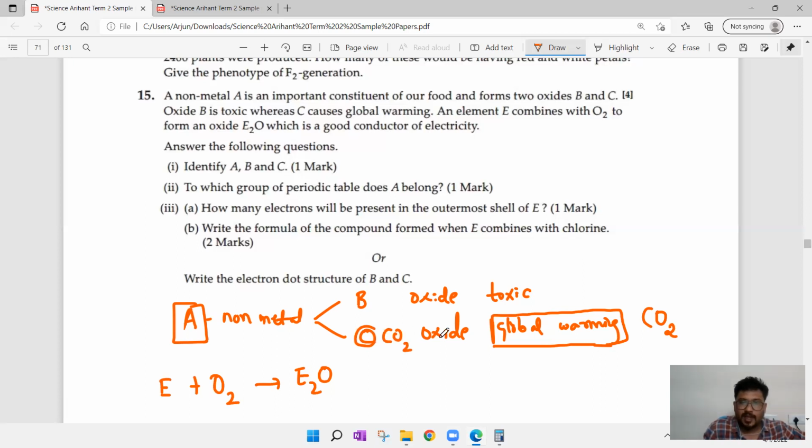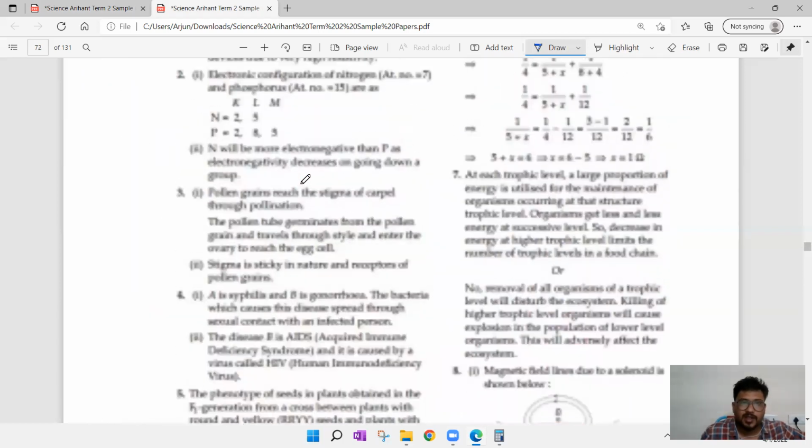So from this, an oxide is there. What is the element? C, carbon. So this A non-metal is carbon. So A is carbon, C is carbon dioxide. With carbon, is there any other oxide? Yes, we have carbon monoxide also. You see in the answers, if you can observe these answers,